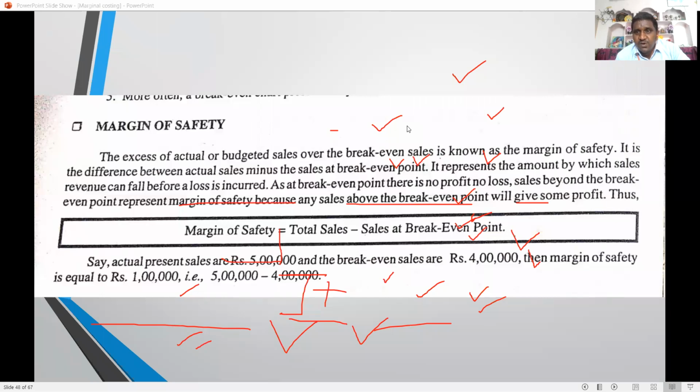Margin of safety sales equals total sales minus sales at the break-even point. At break-even sales, there is no profit and no loss. Sales made above the break-even sales are called margin of safety sales.